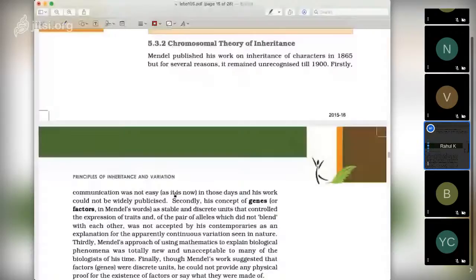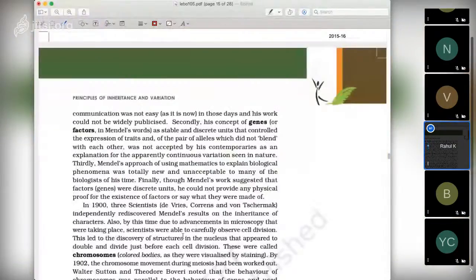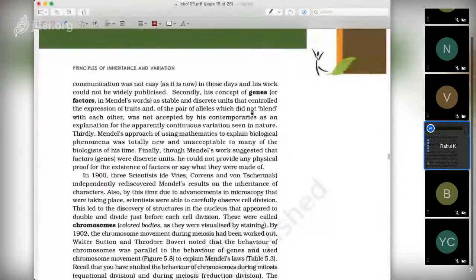Secondly, his concept of genes or factors, in Mendel's words, as stable and discrete units that control the expression of traits, and of the pair of alleles which did not blend with each other, was not accepted by many of his contemporaries as an explanation for the apparently continuous variation seen in nature. In nature we see continuous variation, so people did not accept his idea of factors.